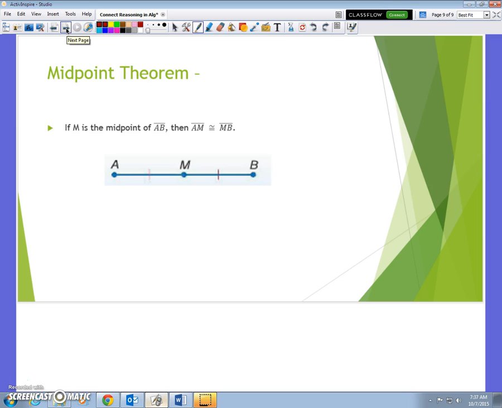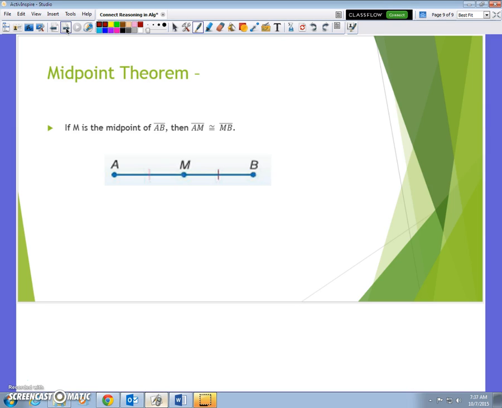If M is the midpoint of AB, then AM equals or is congruent to MB. So that's your midpoint theorem, and that's just how we proved it right there. We knew that between meant it had to be collinear. We know that congruent means equal on both parts. If AM equals MB, then therefore M must be exactly halfway in between A and B. That's basically what that huge paragraph said, and it's the midpoint theorem.